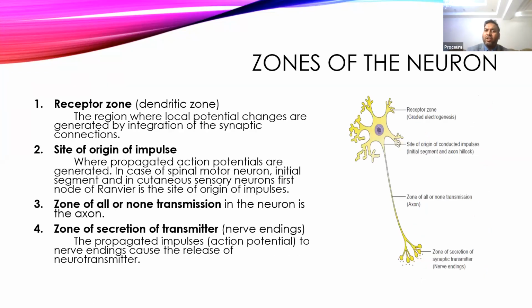Then neurons are also divided into different zones. So there is a receptor zone, the site of origin of the impulse, the zone of all or none transmission, and the zone of secretion of neurotransmitters.